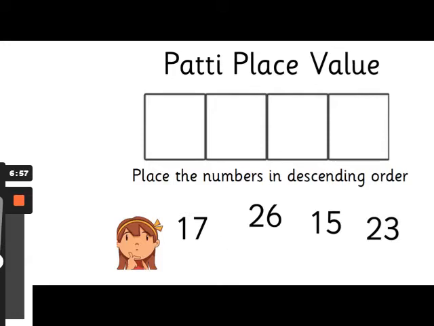Now we are on to Patty's place value. So Patty wants us to put the numbers in descending order. That means they're going to be getting smaller. So we're going to start with the biggest number first, and then we're going to be getting smaller. The last number is going to be the smallest number that we have there. So the numbers that we have are 17, 26, 15 and 23. I wonder which is the biggest number. Remember that you're looking for the tens to see which has got the biggest number of tens.